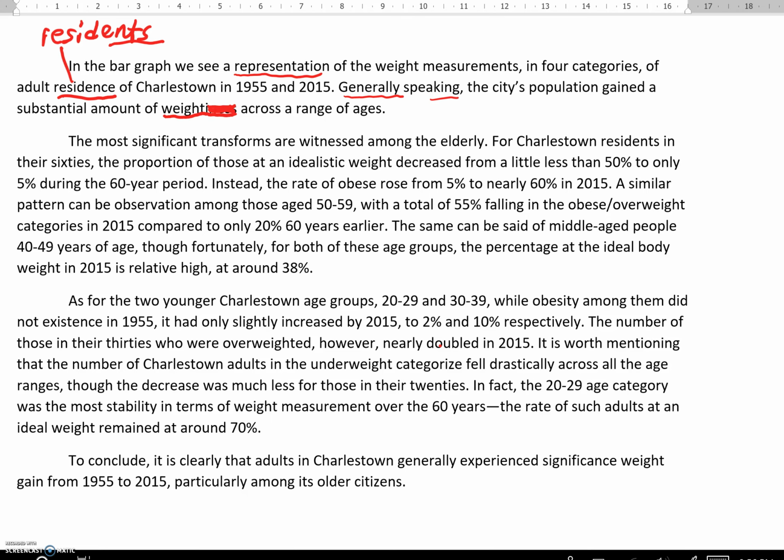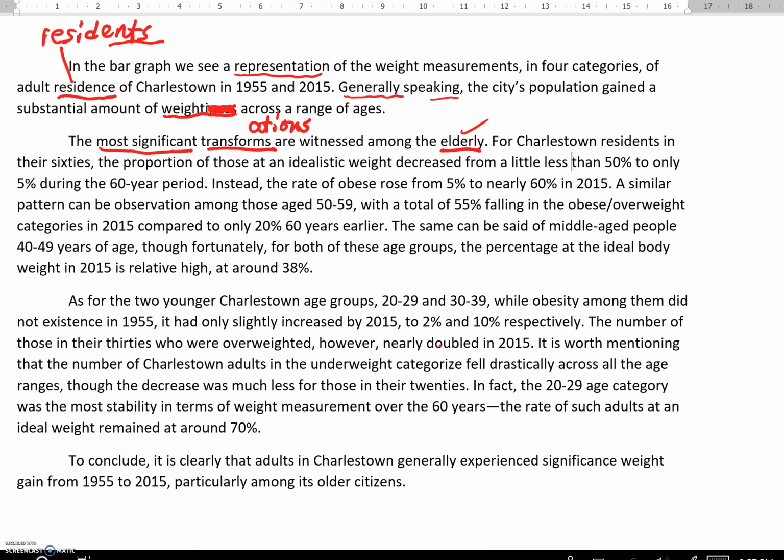Okay. Next paragraph. The most significant transforms. Well, we have this adjective, most significant, but transforms is a verb, right? We need the noun form to go with this adjective. So the noun form would be transformations. The most significant transformations are witnessed among the elderly. This is right, by the way. Elderly is used as a noun to refer to old people. It's unusual in that it ends in -ly, which is usually for adverbs, right? But it's a noun, and it's correct.